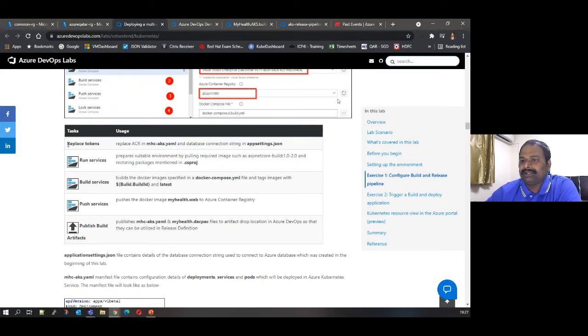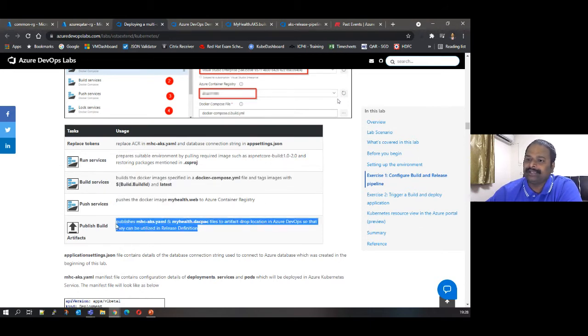This is the task. If you see each task, what it is doing, there is a clear explanation here. When you run this replace token task extension, I call it an extension task, in this file it will replace the Azure Container Registry name. Whatever is given in the pipeline will be replaced in the YAML file. And then the database host name, which we have copied, will be replaced in the appsettings JSON. And then it will run the CS project. You will see the .NET build, then the image is being built here, then the image will be pushed here, and the artifacts are being saved. These are the tasks which run through this build pipeline.